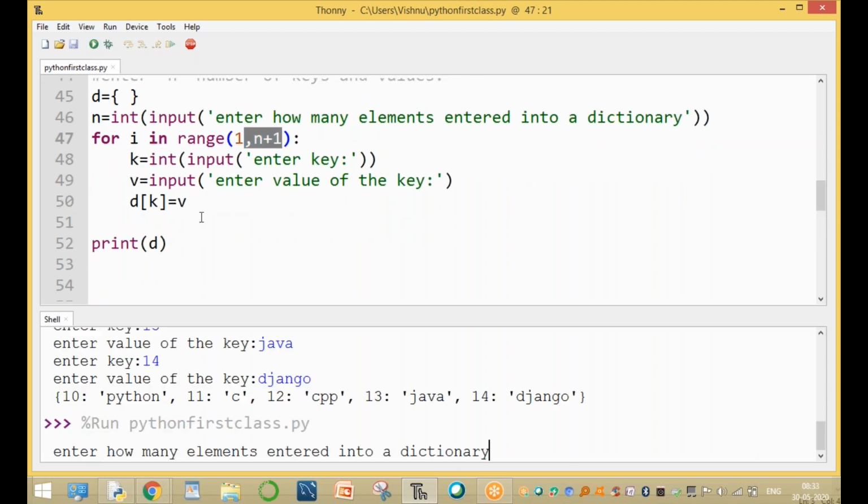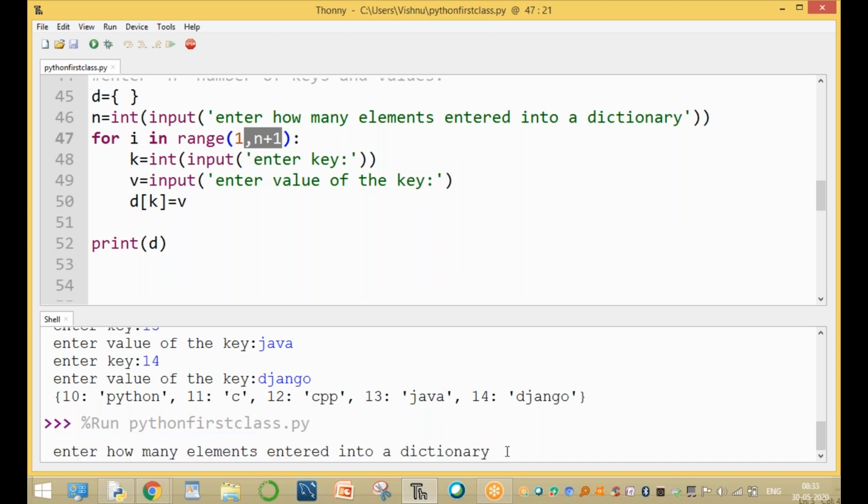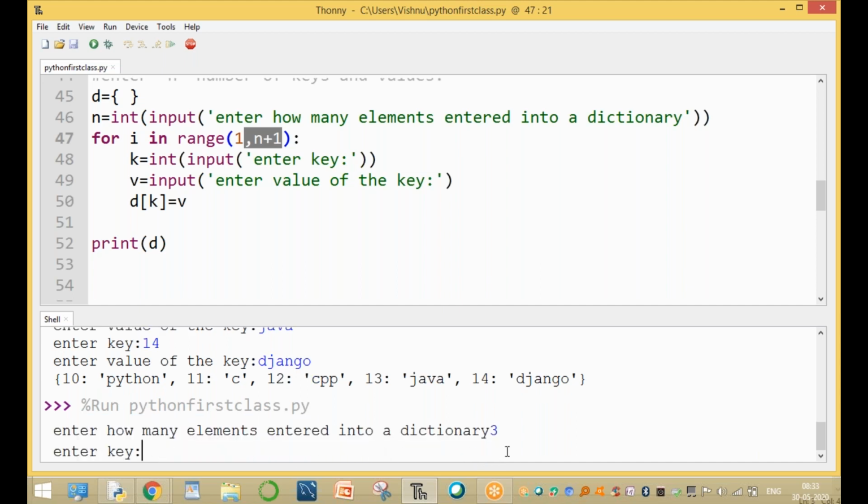Now run this module. So here, enter how many elements are entered into a dictionary. Now enter only 3 elements. For example, 101 is Ram.